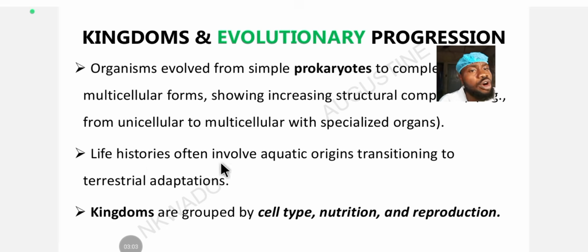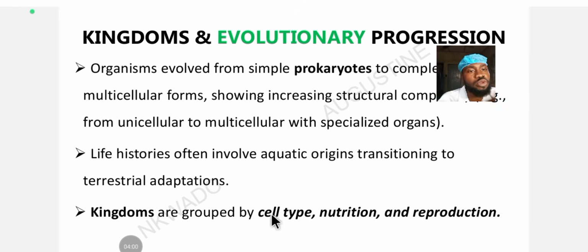Life history often involves aquatic origin, transitioning to terrestrial adaptation. Most organisms you find in terrestrial habitats, that's on land, were once aquatic organisms. They have some aquatic linkage, something to do with aquatic life. That's the history of evolution, evolutionary progression. It's like saying that life begins in the water, then transitions into land, from aquatic to terrestrial.